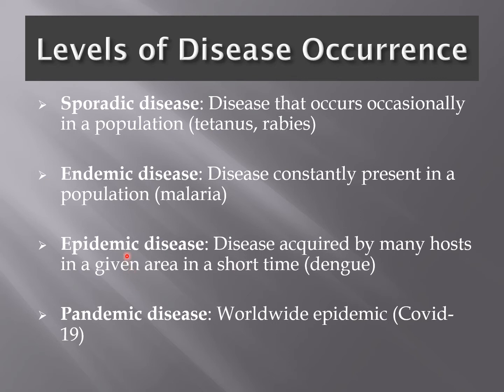An epidemic disease can occur due to an introduction of a more virulent strain of an agent or enhanced mode of transmission or a change in susceptibility of the host response to an agent and other factors. When an epidemic spreads over several countries or continents, it is referred to as a pandemic. An example is COVID-19.